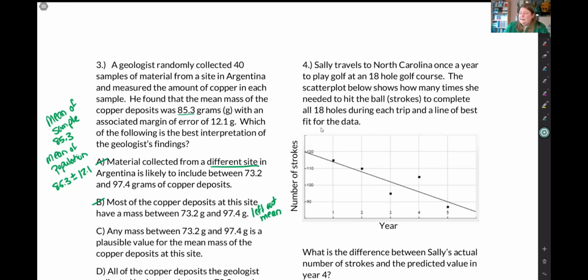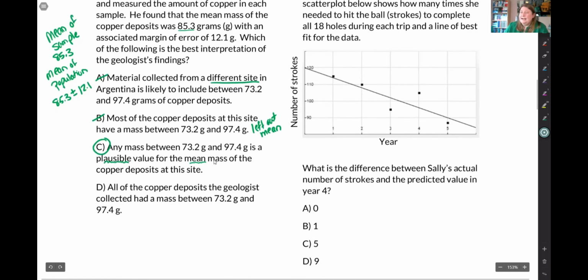Here, I love this. We have the word plausible. That's what I was talking about at the beginning. It has exactly the right kind of language for an estimate. And it did use the word mean. So we are estimating the correct statistic here. C is the correct answer.